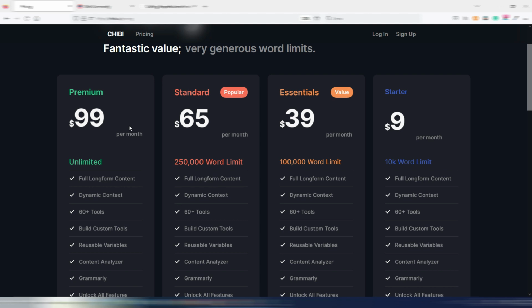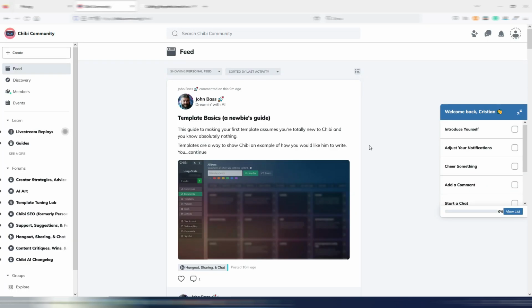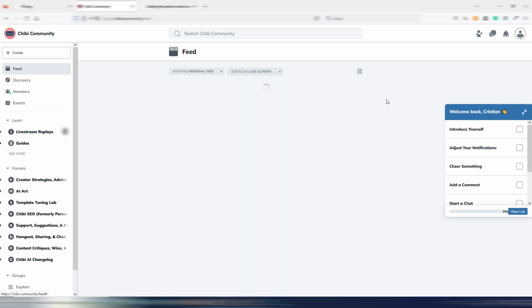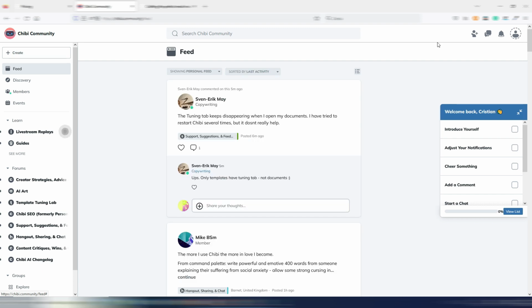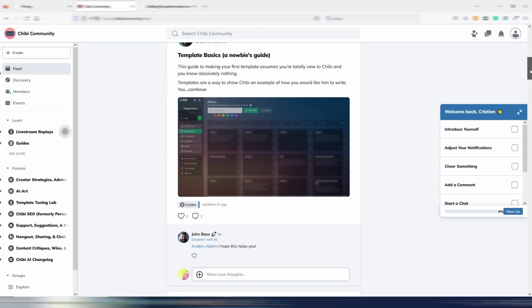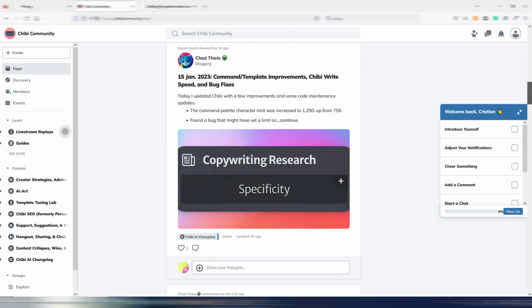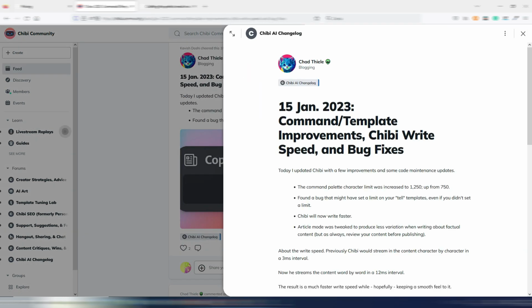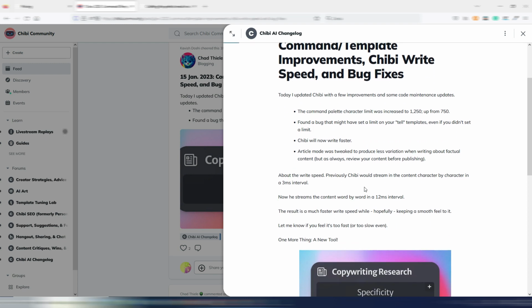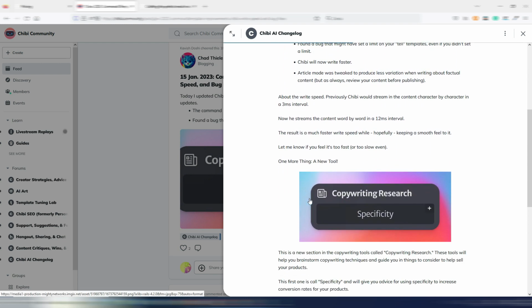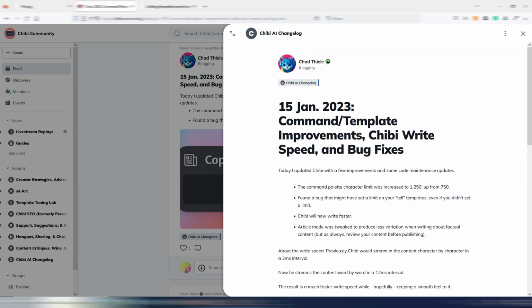You can also find the link to the Chibi community, and while I was recording this review, there are already some news in the Chibi platform. Let me show you this. As you can see, January 15, common template improvements, Chibi write speed and bug fixes. So in real time, there is also a new copywriting tool in this case.